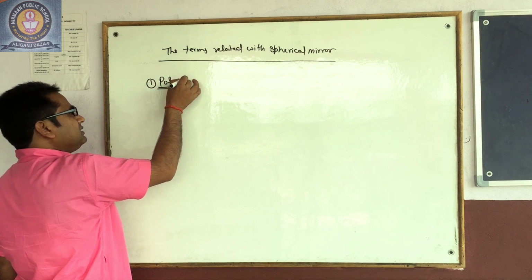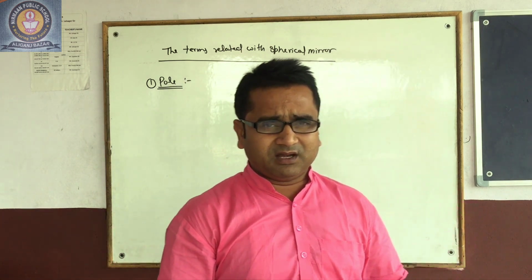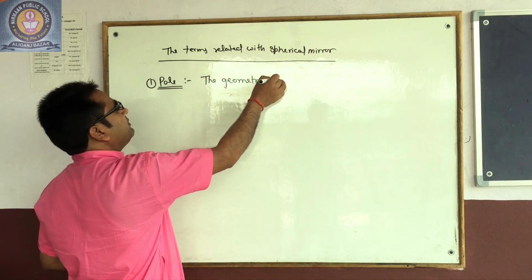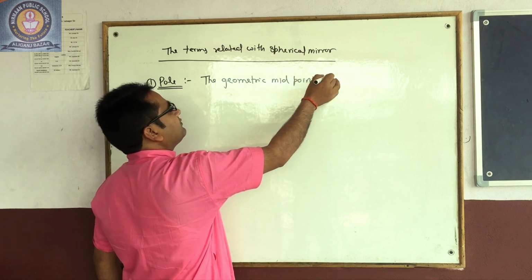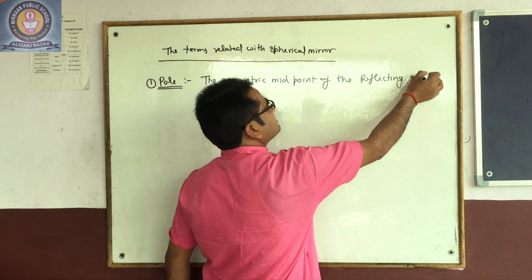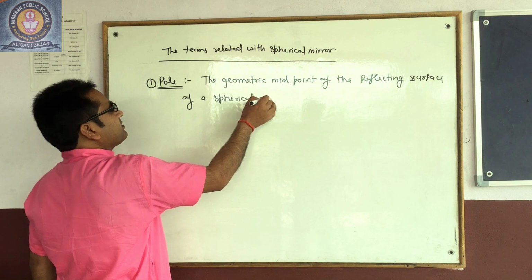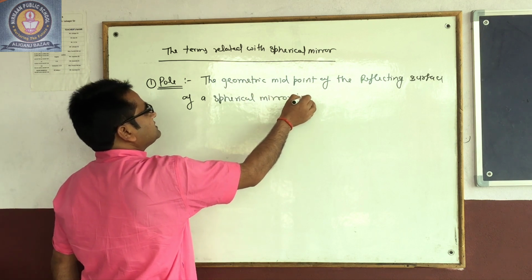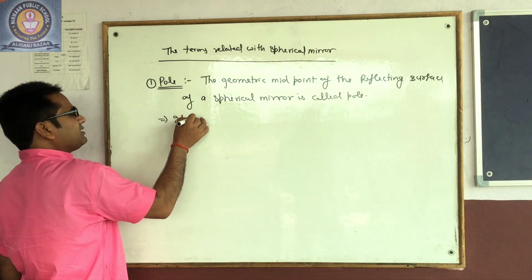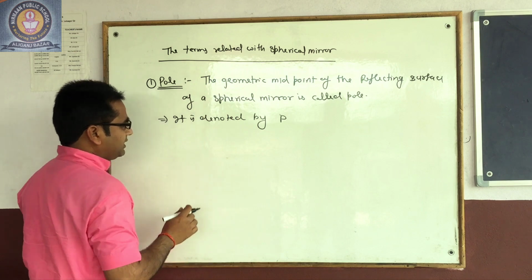What is the pole? The geometric midpoint of the reflecting surface of a spherical mirror is called the pole. It is denoted by P.